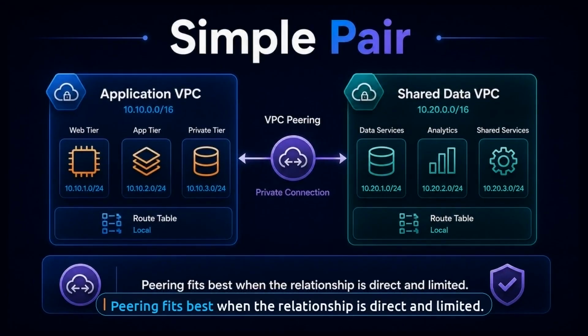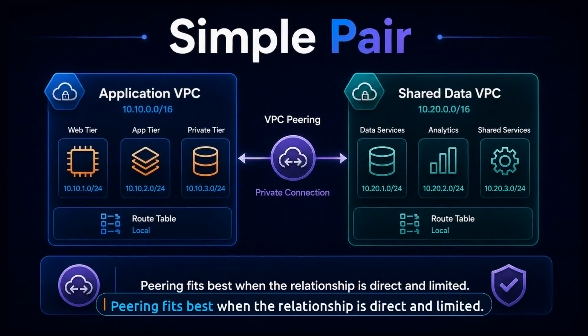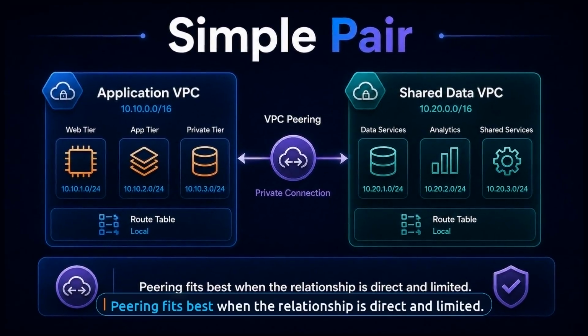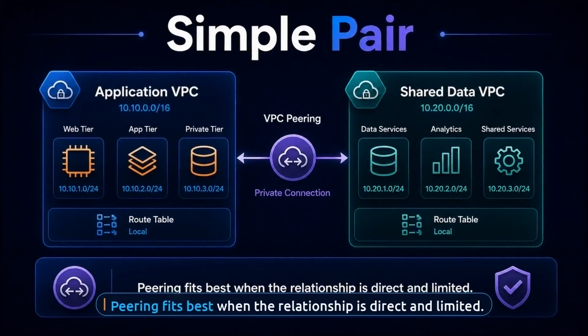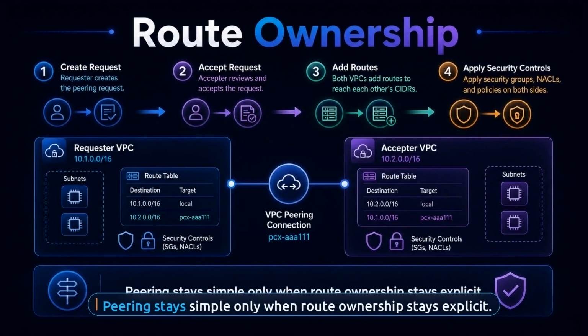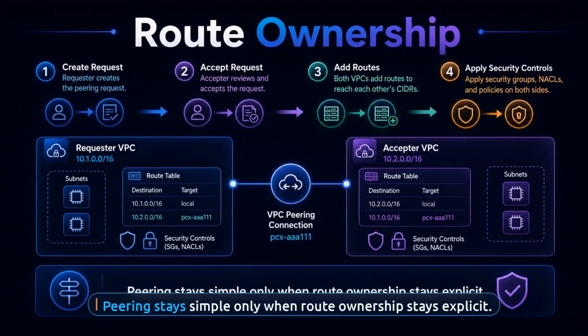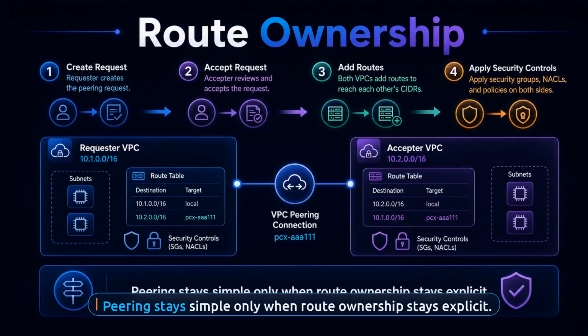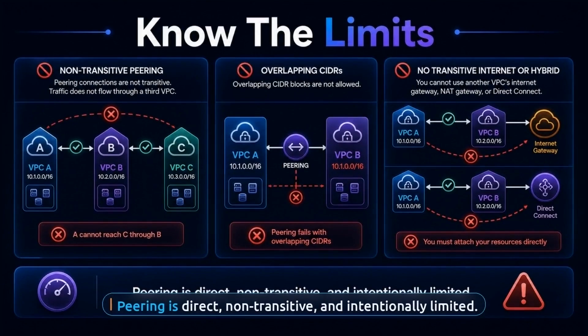Use VPC peering when the relationship is small, direct, and easy to explain. One application VPC reaching one data VPC, or one production VPC reaching one shared services VPC, is where peering often feels natural. Operationally, each side still owns its routes and controls. You create the peering connection, accept it, add the routes manually, and make sure security rules allow only what should cross that boundary. Nothing about peering removes design discipline.